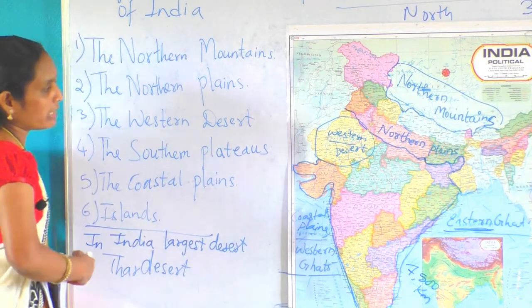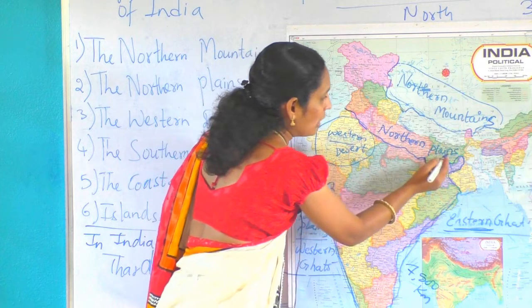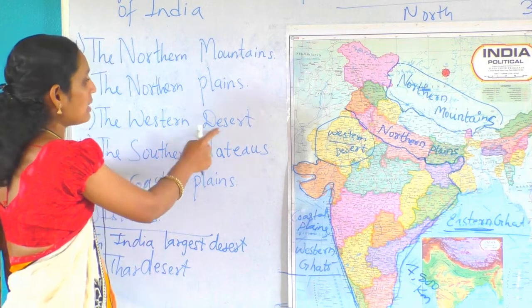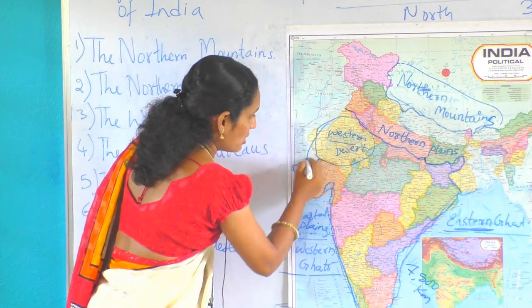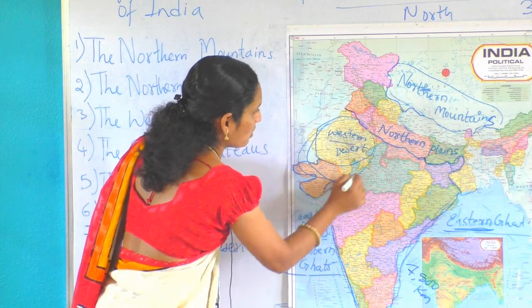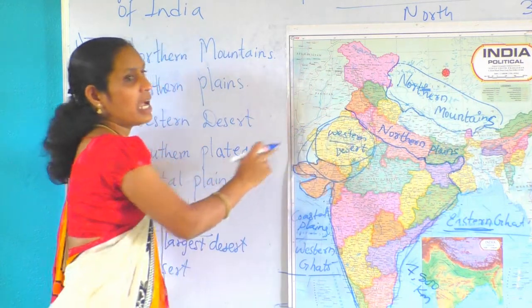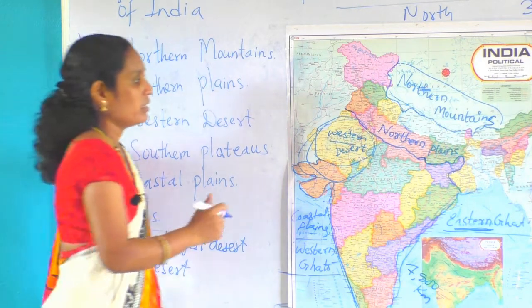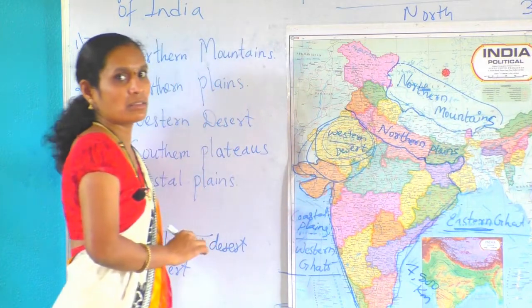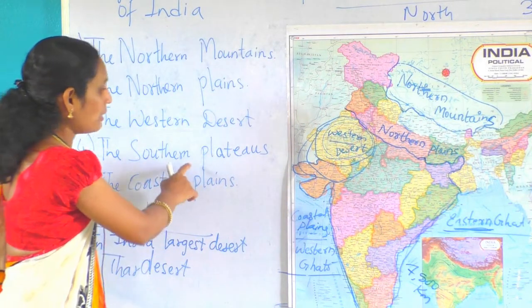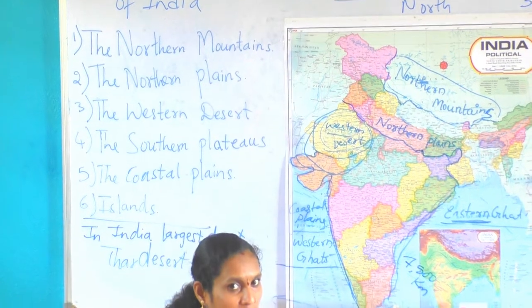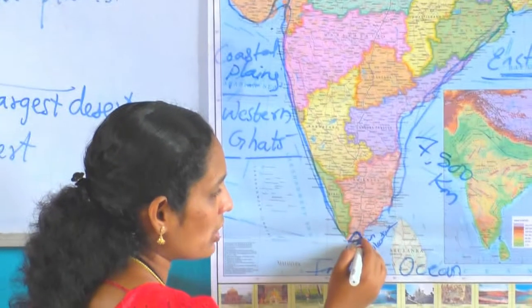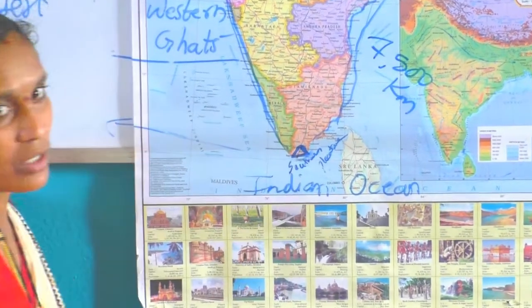See, where I left means this already finished the northern plains where the crops were growing. Next is a western desert. Western desert is here. See, this is a western desert. Here in our India, the Thar desert is a largest desert. Okay, this we call it as western desert. Next, the southern plateaus. Here, this is a southern plateaus. It is located near Kanyakumari. It is in triangular shape. Southern plateau is in a triangular shape.